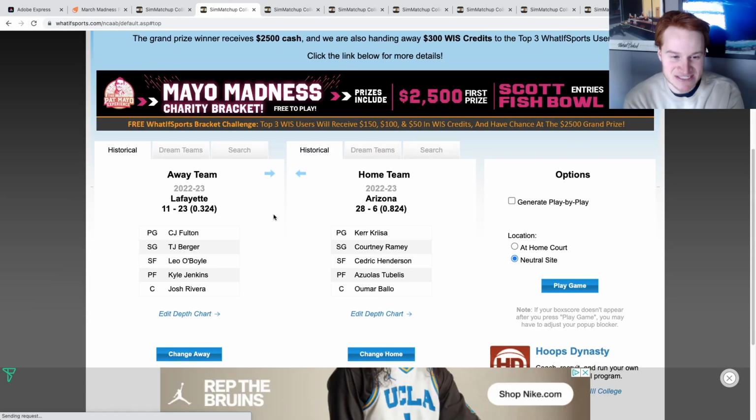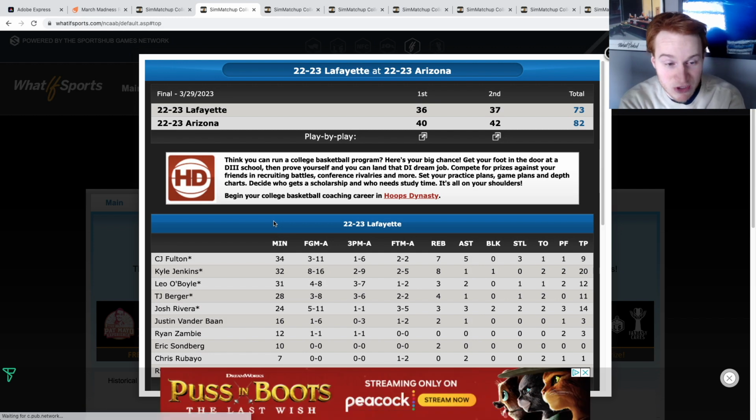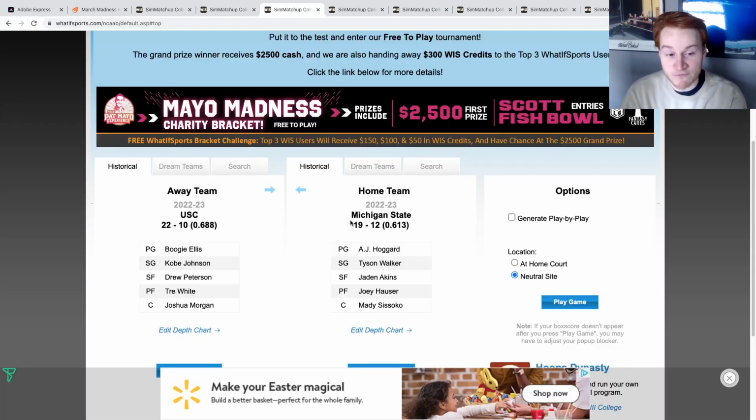Lafayette taking on Arizona in a 2v15 game. So Lafayette, if you guys don't know, they randomly made their conference championship game. They were horrible, and then they got crushed by Colgate. But I'm going to let them in at 11-23. Arizona coming into this game after losing in real life, but they are 27-point favorites coming in against a team 12 games under 500. And it was a little too close for comfort, but Arizona gets it done against Lafayette, winning that game by 9. That's a good performance there.